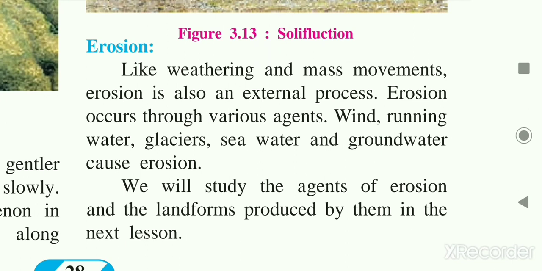All these incidents occur because of external forces only, and erosion occurs through various agents: wind, running water, glaciers, seawater and groundwater. These are the main agents of erosion. So we will study the agents of erosion and the landforms produced by them in the next lesson. In this lesson we have learnt about weathering, three types of weathering, and mass movements, which are two types: rapid mass movements and slower mass movements. Thank you.